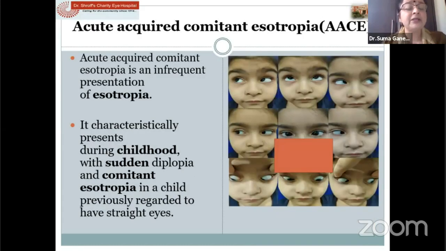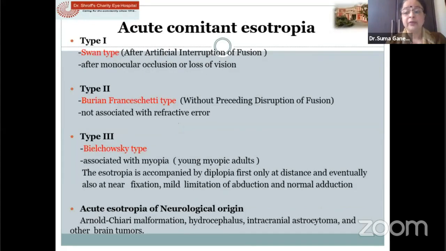Now another entity is acute acquired concomitant esotropia, AACE, which is also an infrequent presentation. It presents with sudden onset of diplopia and concomitant esotropia in children whose eyes may have been straight. It is classified as type 1, Swan type, after artificial interruption of fusion, or the Burian-Franceschetti type, not associated with any refractive error, or the Bielschowsky type, which is associated with myopia in young myopic adults, or you can have acute esotropia of neurological origin.